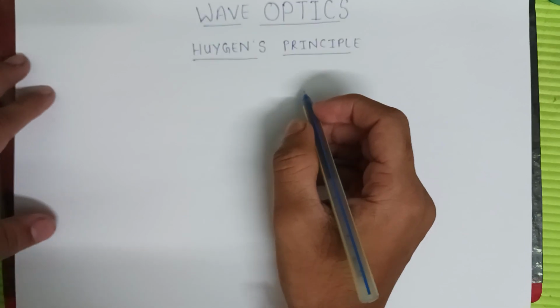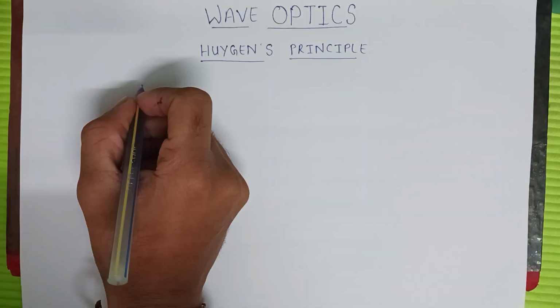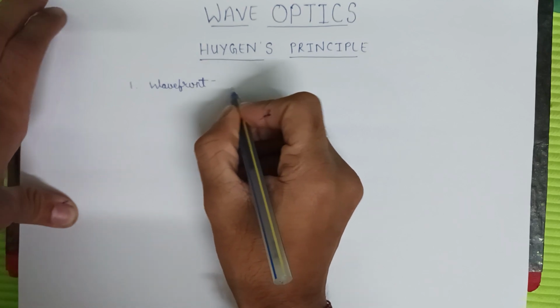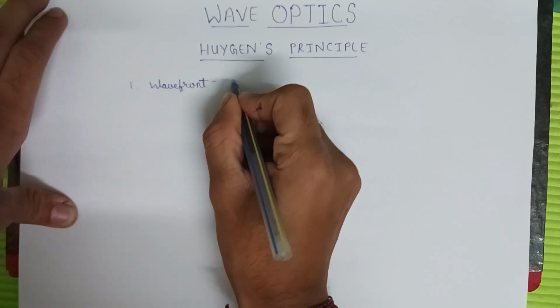So our first principle is of the wavefront. Huygens' first principle was of the wavefront. So what is a wavefront? Let's see.